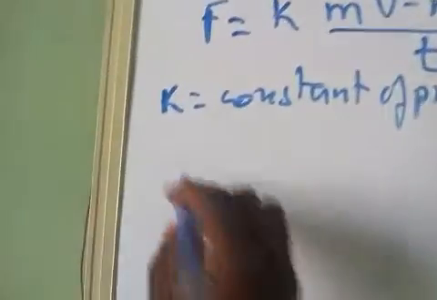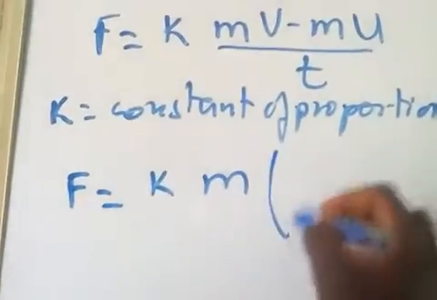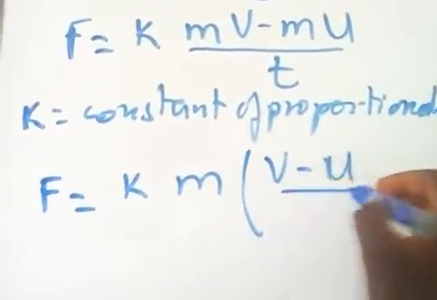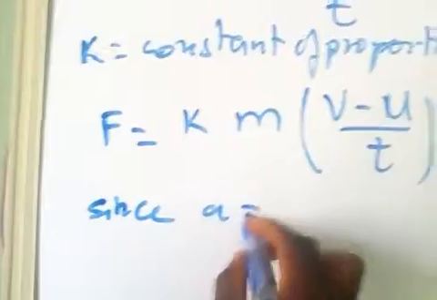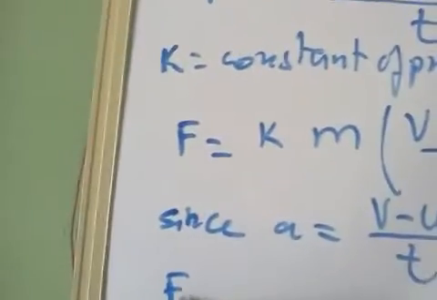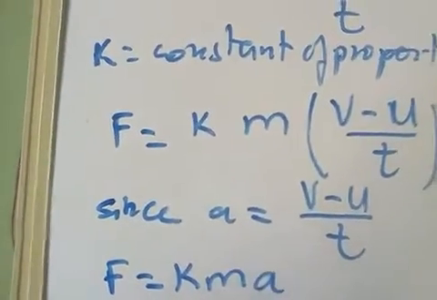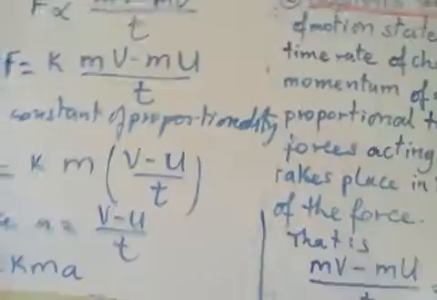Now, having it this way, we can continue further by saying that F is equal to k, and we can factorize m, giving m times v minus u over t. But this expression is equal to the acceleration. Since a is equal to v minus u over t, we can substitute it by the acceleration. That is, F is now equal to kma. Now, for simplicity, we are going to assume that k is equal to 1.